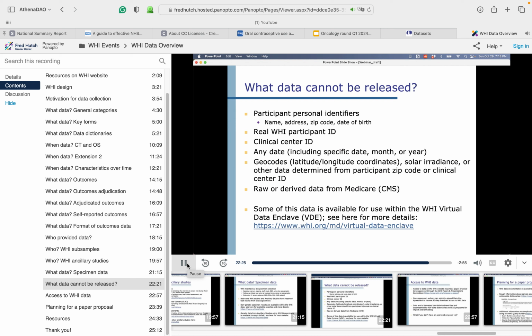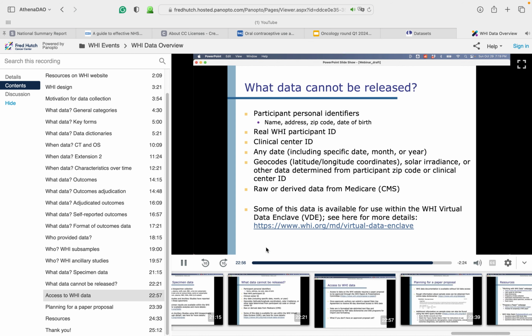Finally, we should let you know that there are some variables collected on WHI participants that we cannot release to users. These include personal identifiers, our real participant or clinical center IDs, any specific date, location data such as geocodes, and raw or derived data from linked Medicare files. However, some of this data is available for use within the WHI Virtual Data Enclave. See the link at the bottom of the slide for more details about how to access this data.